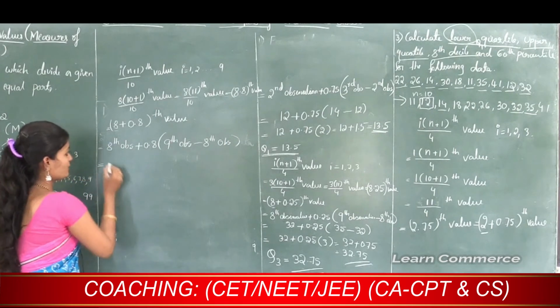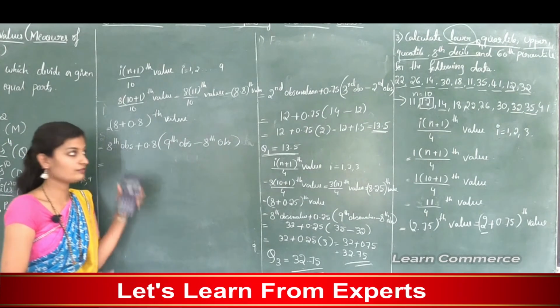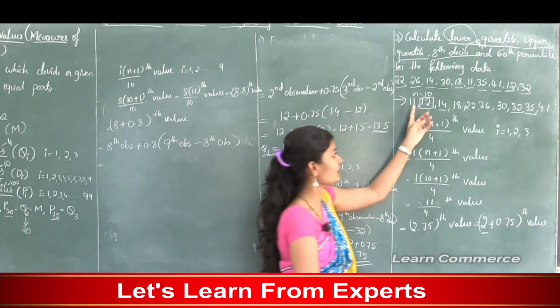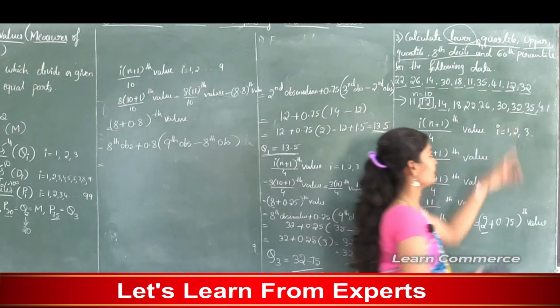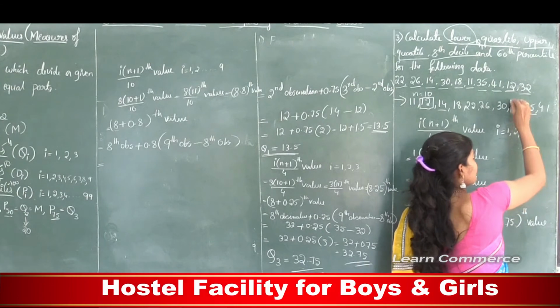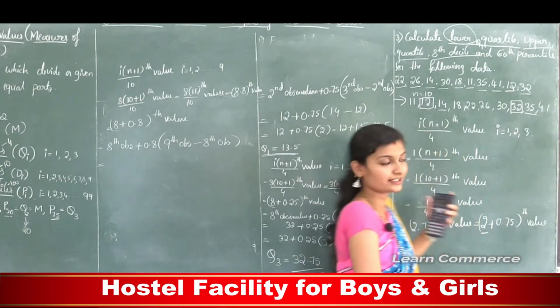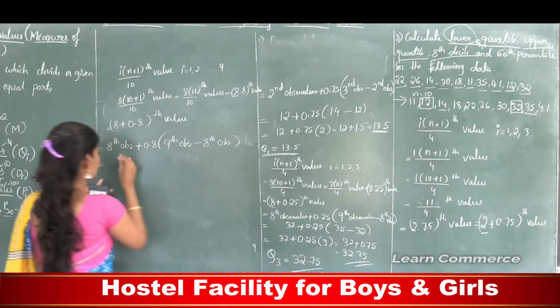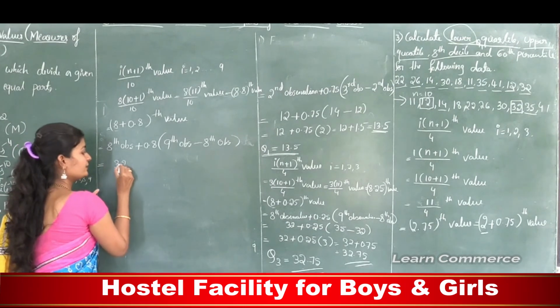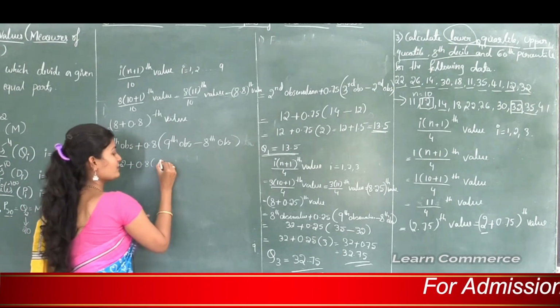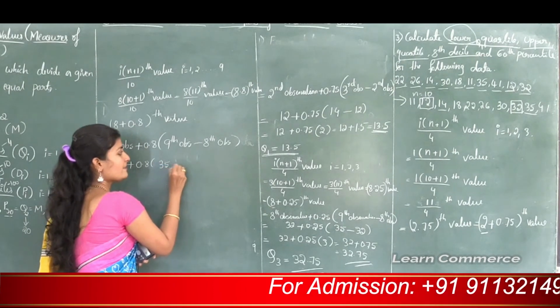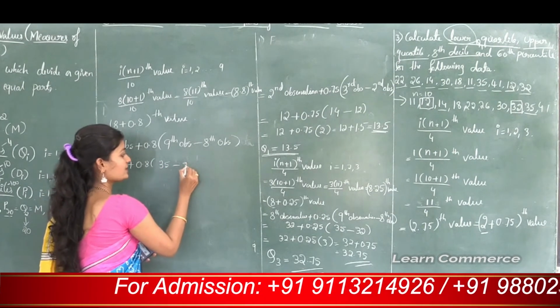Find the 8th observation in the arranged data: 1, 2, 3, 4, 5, 6, 7, 8. The 8th observation is 32 and the 9th observation is 35. So I will substitute 32 plus 0.8 into 35 minus 32.